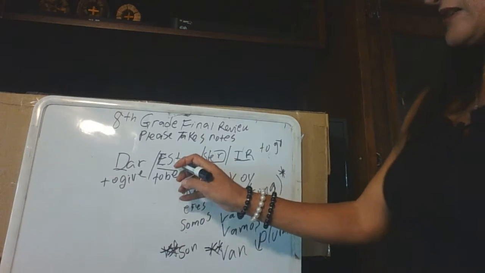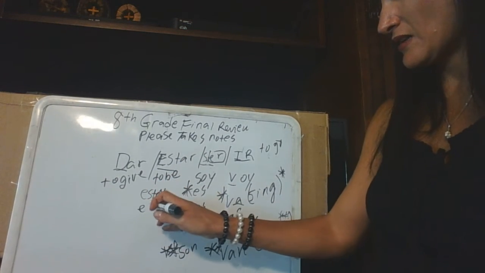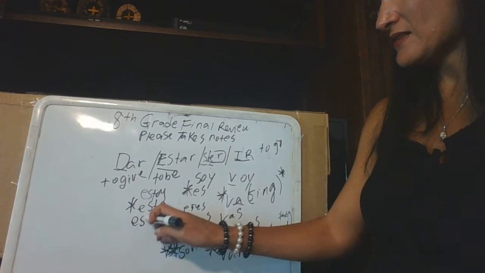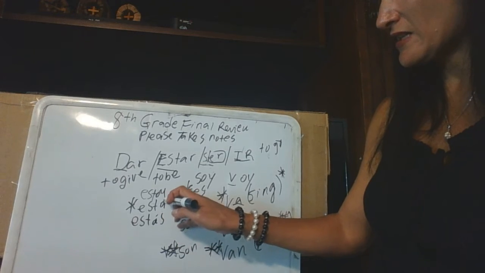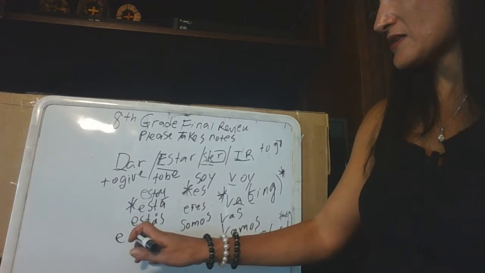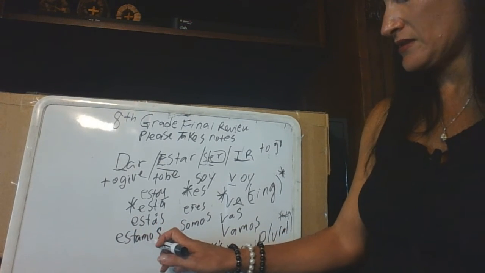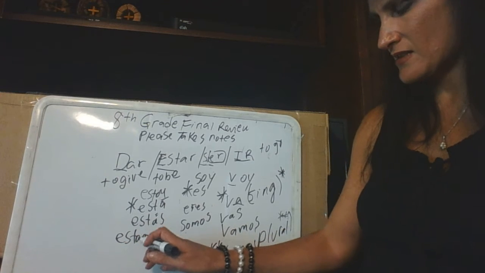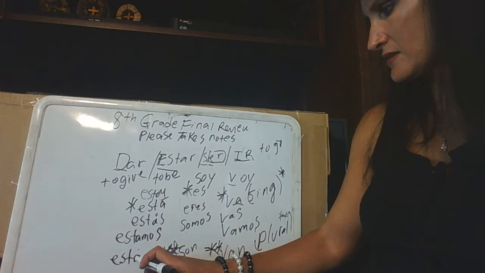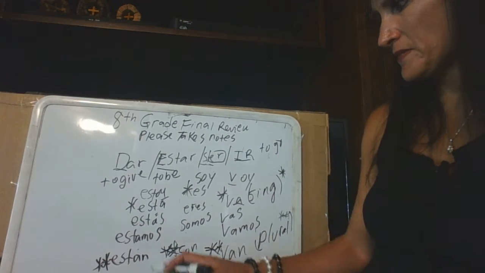All right, then you have estar, which is estoy, está is singular, estás, and remember all of these need accents for your A's, so be sure to put accents. Estamos, están, don't put an accent on estamos. Está is singular. Están is plural, okay?